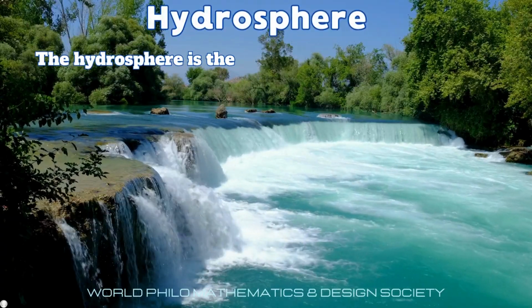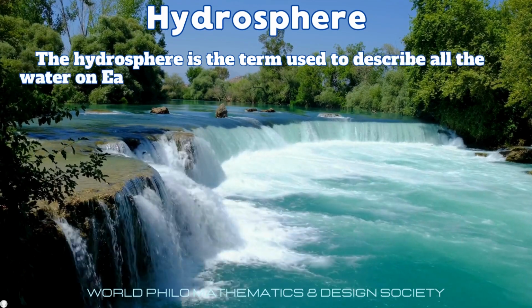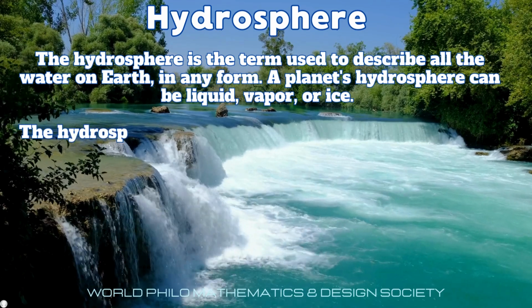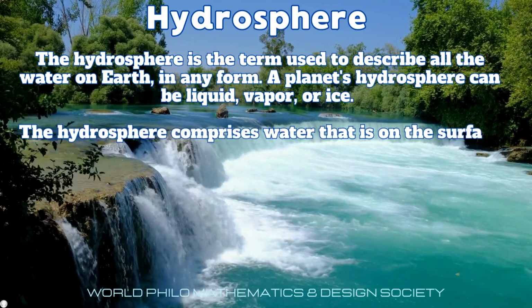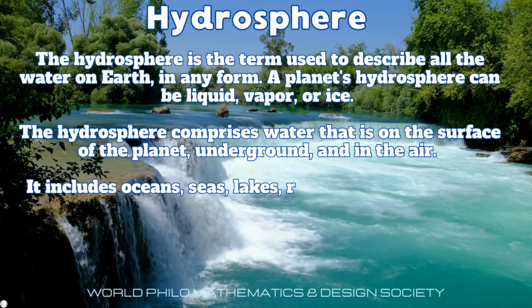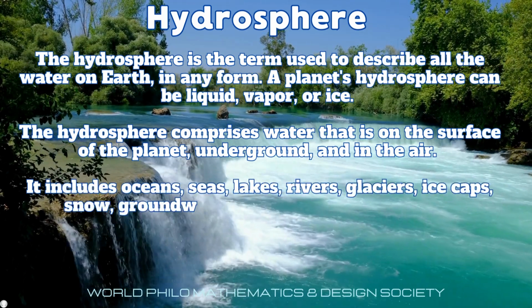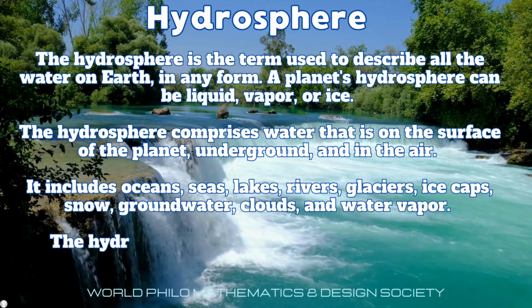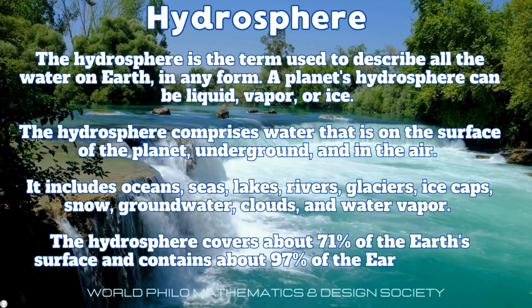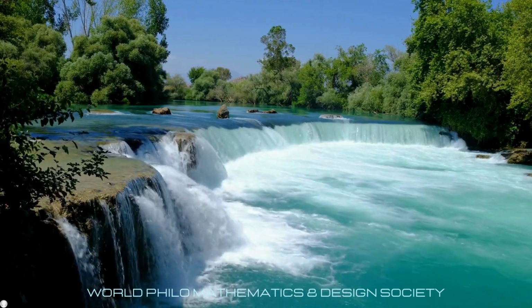The hydrosphere is the term used to describe all the water on Earth in any form. A planet's hydrosphere can be liquid, vapor, or ice. The hydrosphere comprises water that is on the surface of the planet, underground, and in the air. It includes oceans, seas, lakes, rivers, glaciers, ice caps, snow, groundwater, clouds, and water vapor. The hydrosphere covers about 71% of the Earth's surface and contains about 97% of the Earth's water.